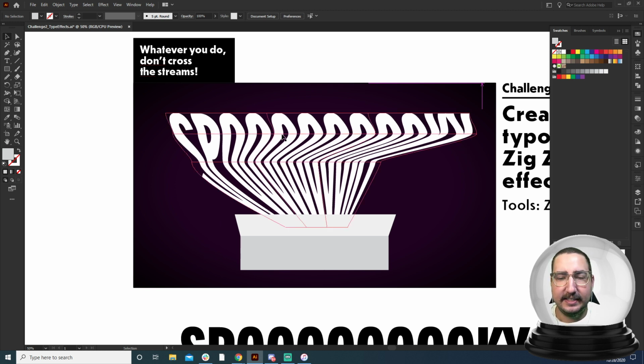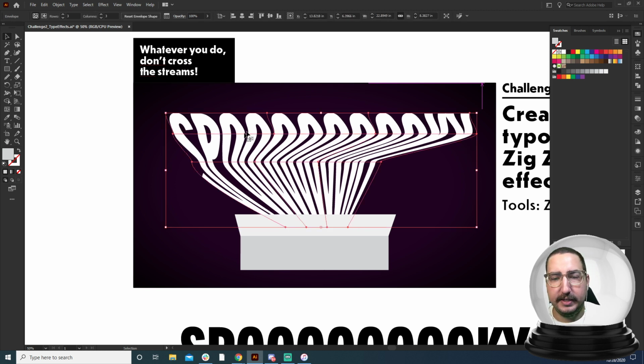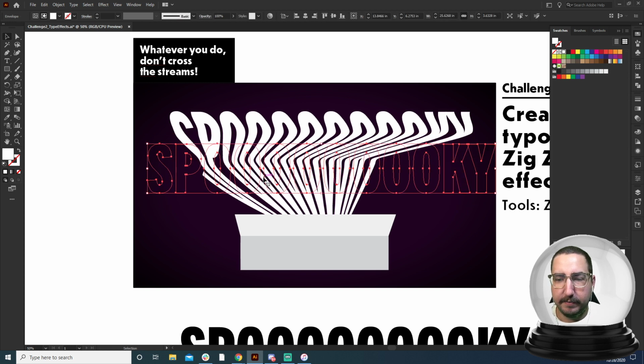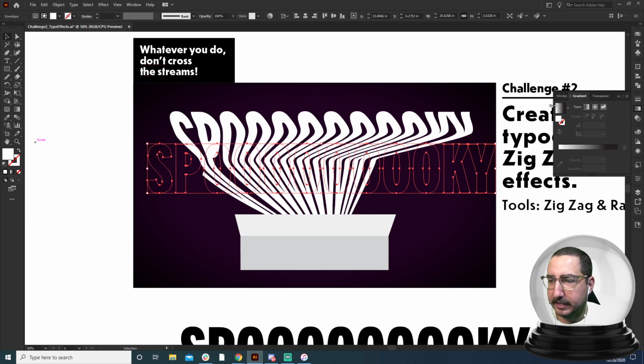And then I can still come in here, and instead of augmenting the actual mesh, I can click here and it will give me the object. So this is the object that I want. And from here, I can outline it and then come over and apply my gradient.